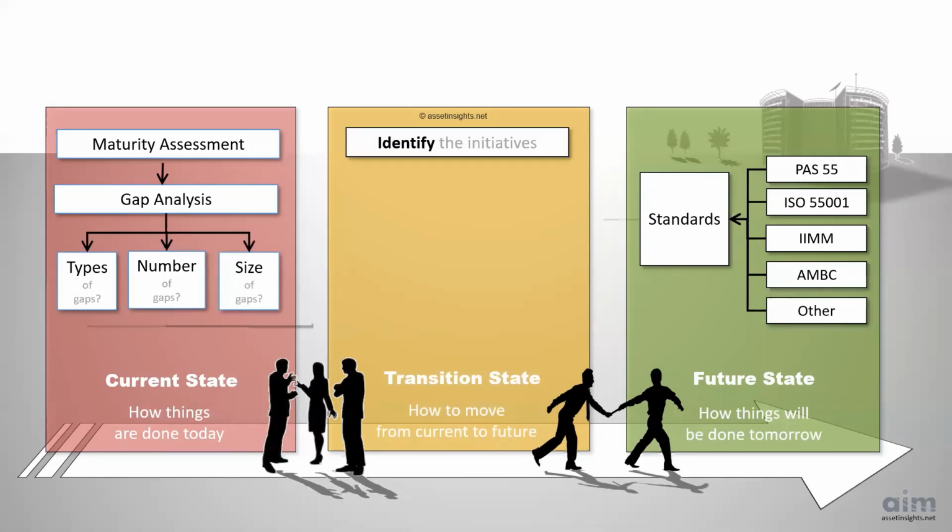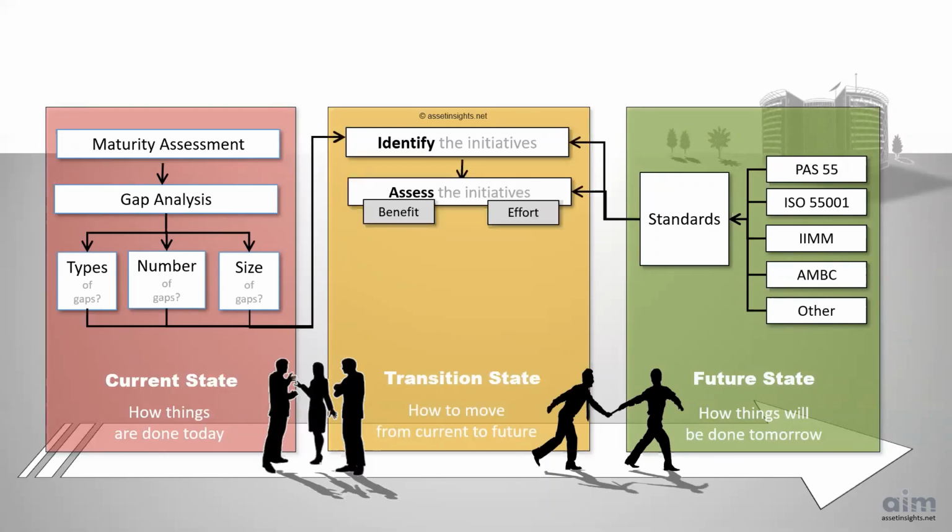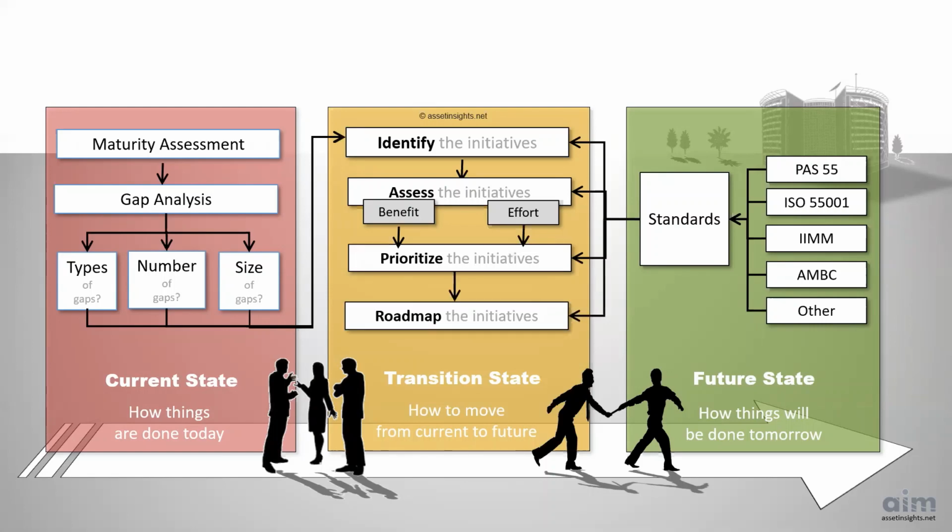The gaps are closed by identifying improvement initiatives, then assessing each initiative in terms of its benefit to the organization and level of effort to implement. The initiatives are prioritized and a roadmap is developed to implement the initiatives over time.